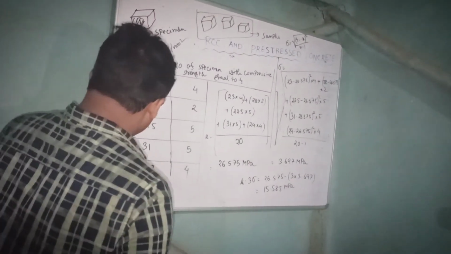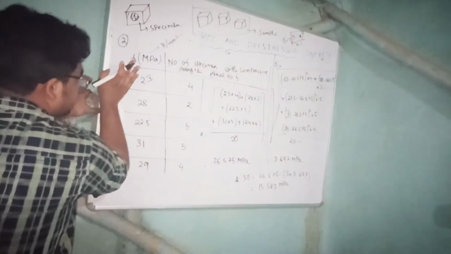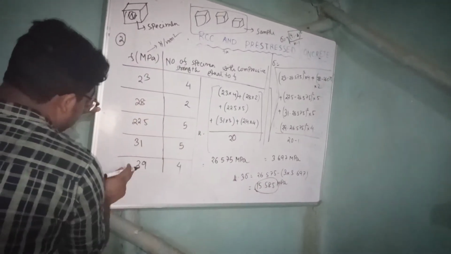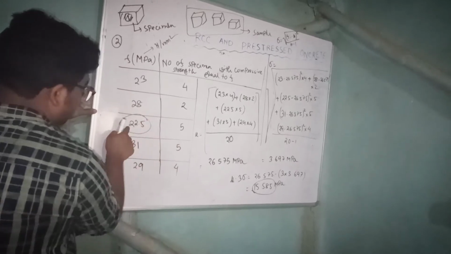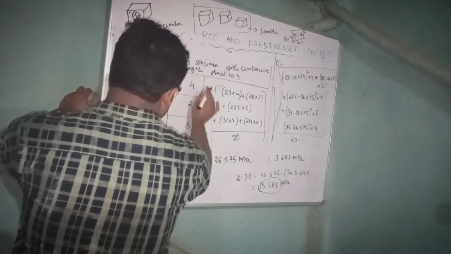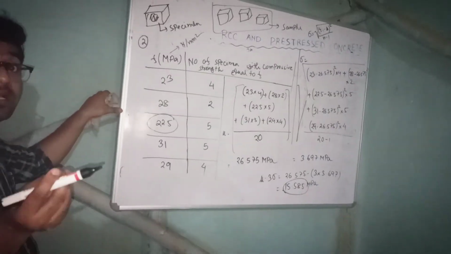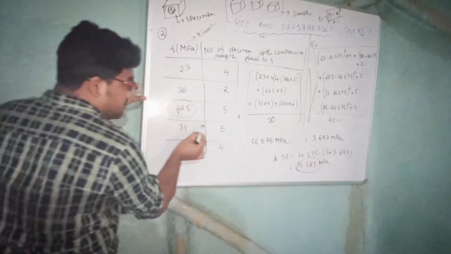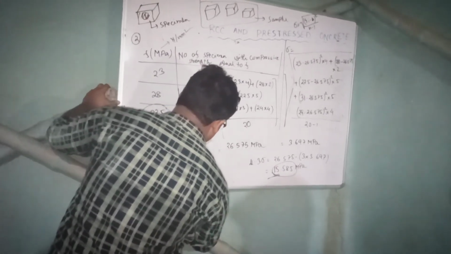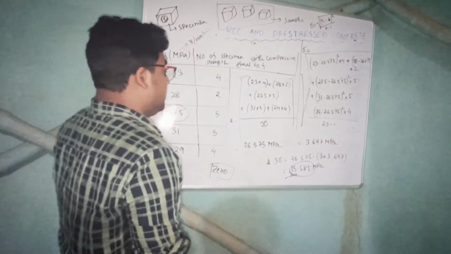Now come to the chart. So tell me how many specimens are here with strength below 15.585. The lowest of all this is 22.5. So no specimen in the given sample has strength less than 15.585. This is the lowest, right? No specimen in this question has strength below this one. So the answer should be 0. Right, you got it? Okay.